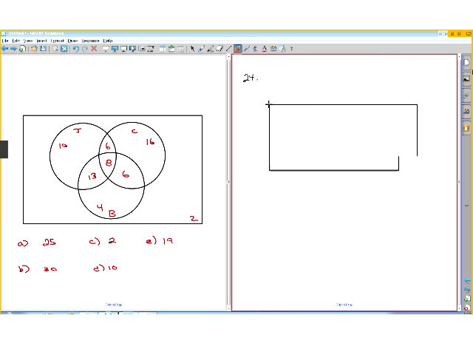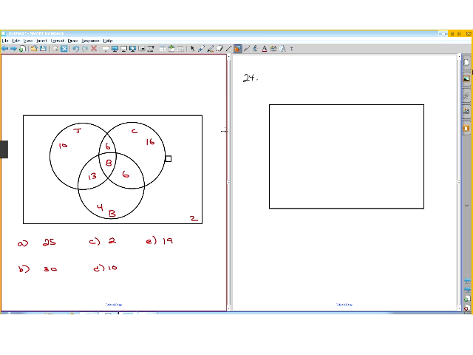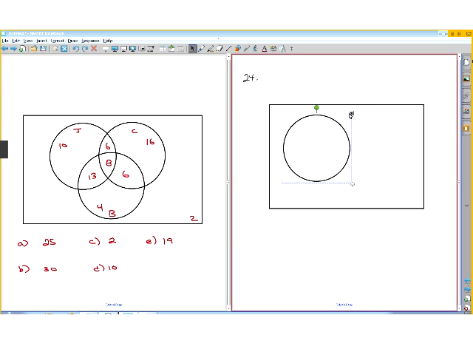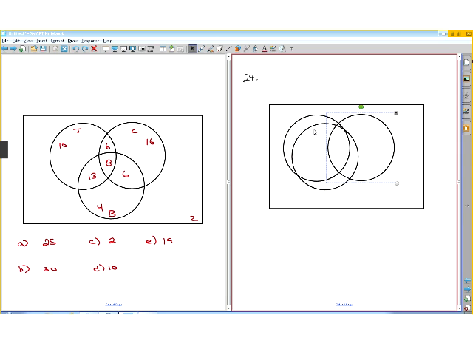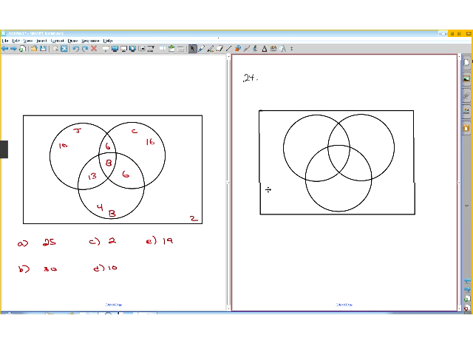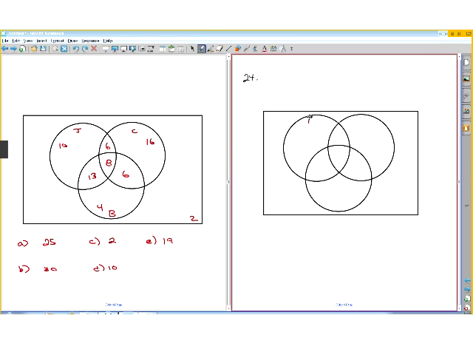Here we go. I'm just going to copy, select that, clone it, and bring it over here. Okay, there we go. And we're going to have A, R, and Y.